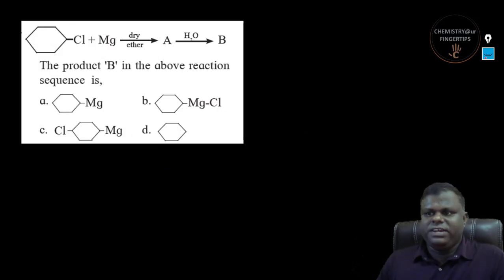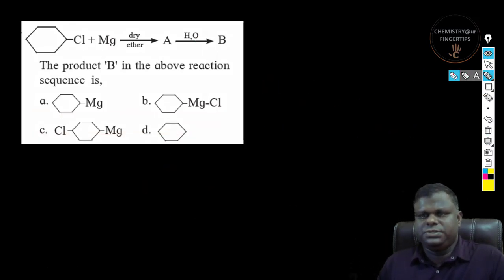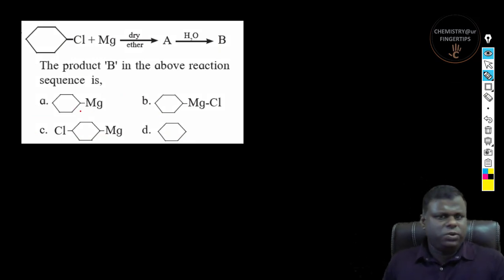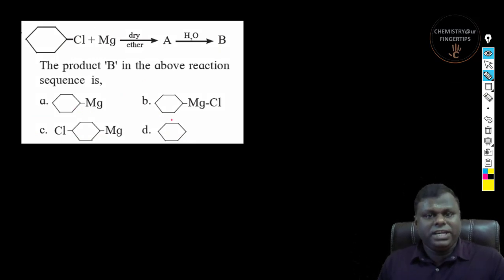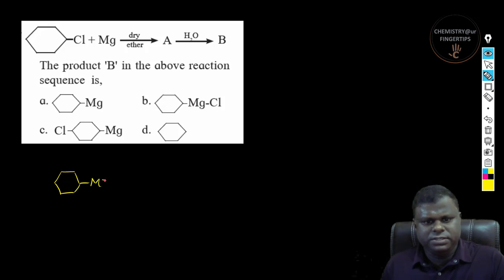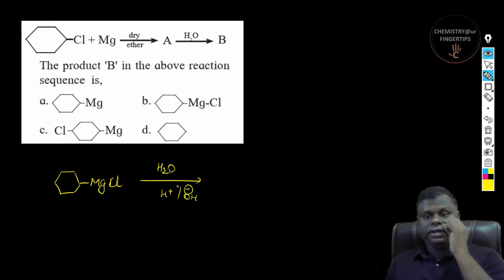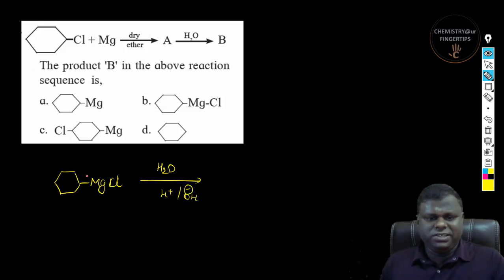Yes, so we have the reaction sequence with us now. So you have cyclohexyl fluoride or chlorocyclohexane on treatment with magnesium. This is basically a Grignard reagent. So A is nothing but you have MgCl, right? And then this on treatment with water. We already know water is a protic solvent, and Grignard reagent normally gets deactivated or spoiled when you have a protic medium. Now there is a reason for it.